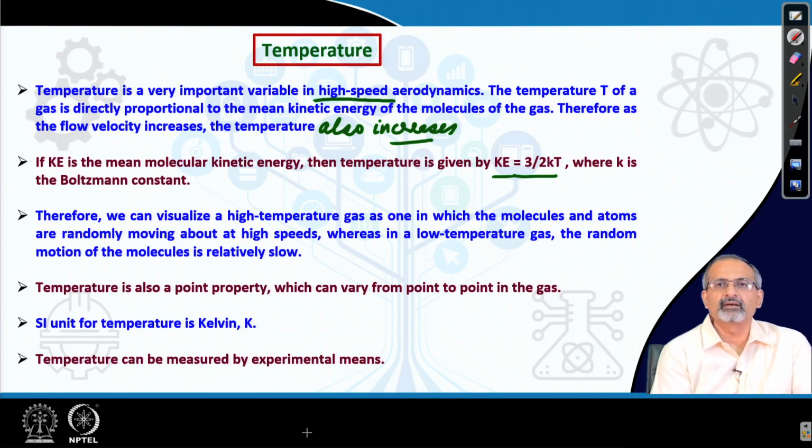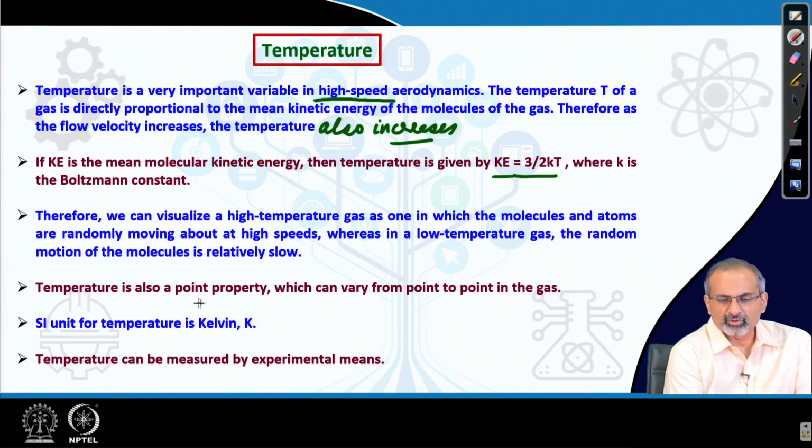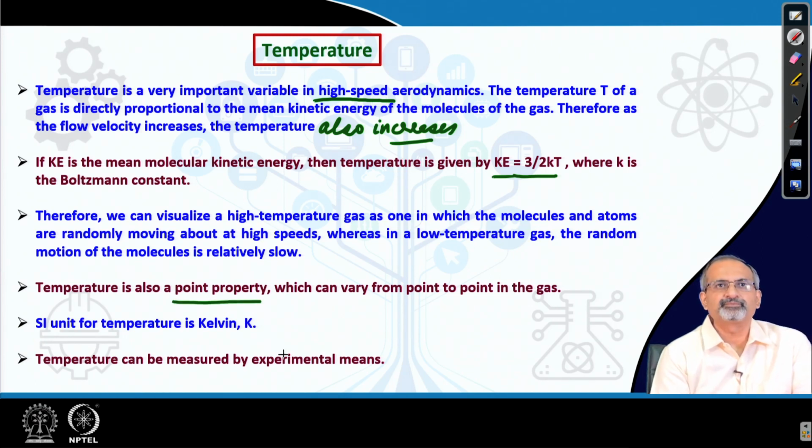On the other hand, a low temperature gas correspondingly has much less kinetic energy content and therefore, much less energetic molecular movement. Temperature is also a point property and can vary from point to point in the gas. Its SI unit is Kelvin. Temperature can also be measured by experimental means.